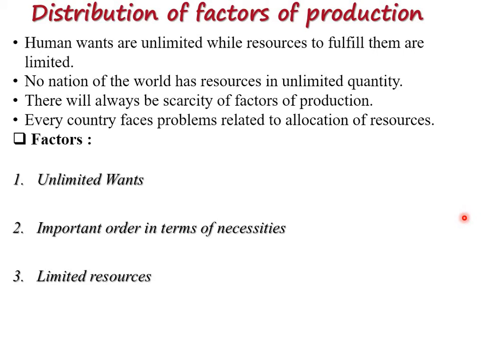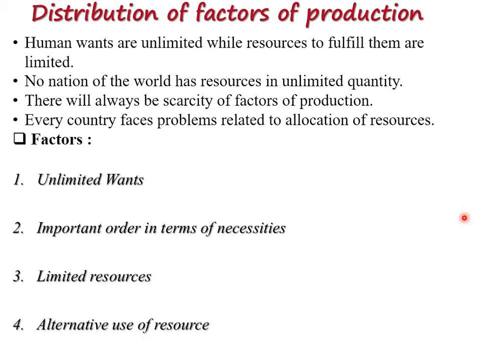Depends. Fourth and last one, alternative use of resources. See, resources to satisfy demands are limited. Once again the same thing: resources to satisfy the demand are limited. Not only this, they have alternative usage also. One particular thing is useful for another thing also.